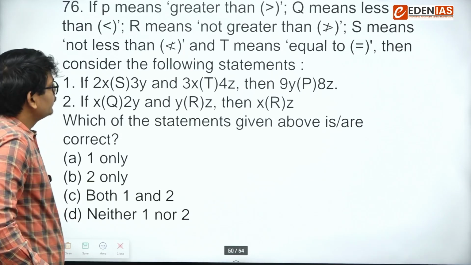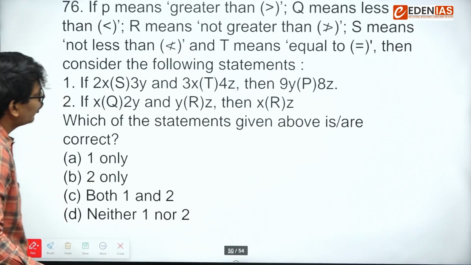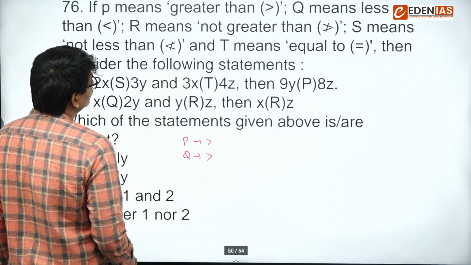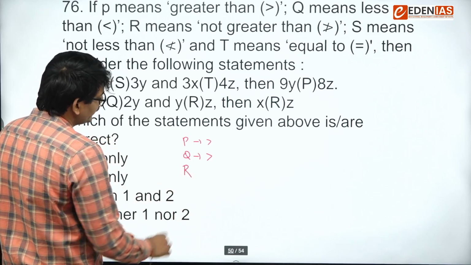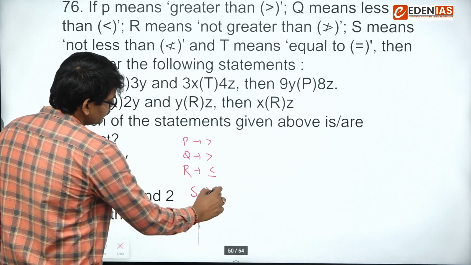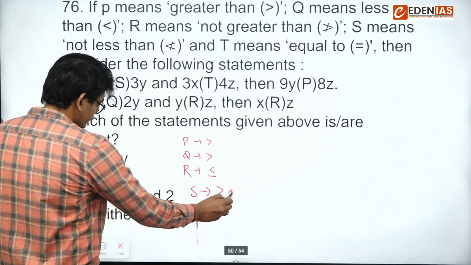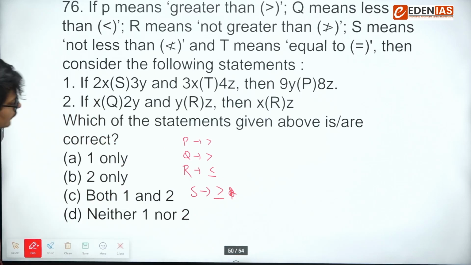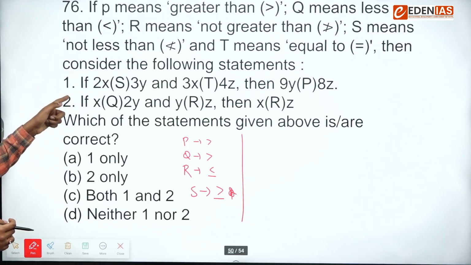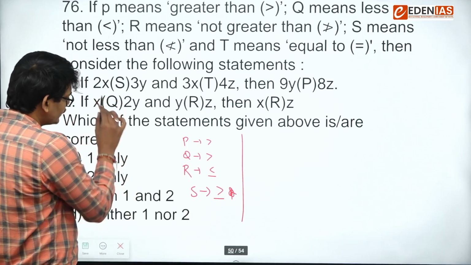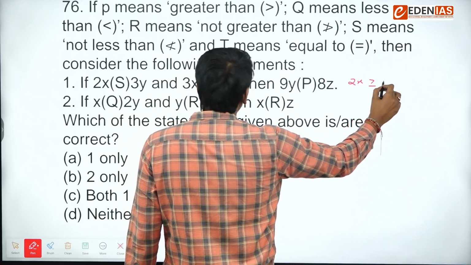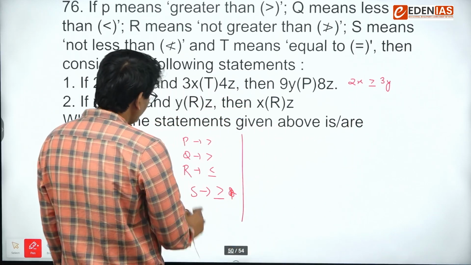If P means greater than, Q means less than, R means not greater than, so I'm mentioning symbols here. R means not greater than, so that means less than or equal to. S means not less than, that means greater than or equal to. Now we know the values of these symbols. Let's put in statements. First statement says 2x S, so 2x is greater than or equal to 3y, and 3x.